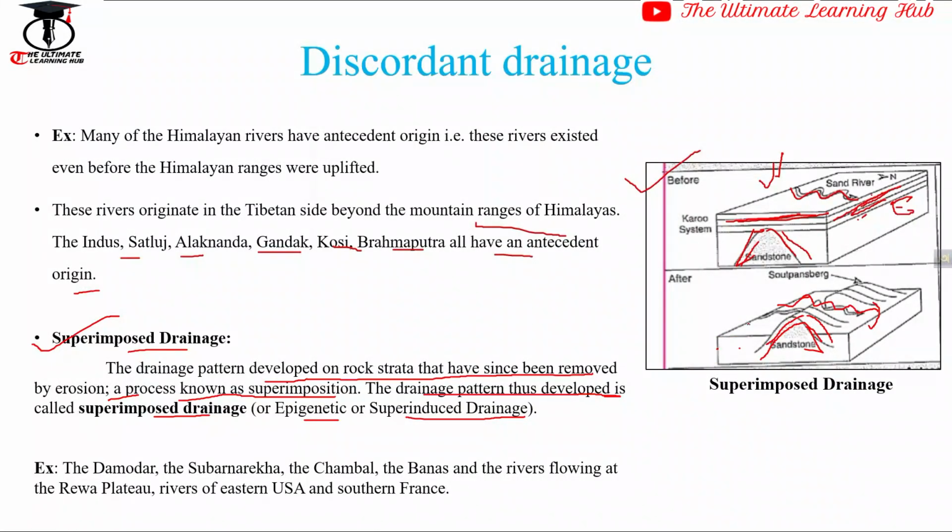But after the superimposition, the river does not change its course or direction. It starts down-cutting over the primitive rock and maintains its course. That is why it is known as superimposed. Some rivers like Damodar, Subarnarekha, Chambal, Banas and rivers of eastern USA and southern France come under this type.